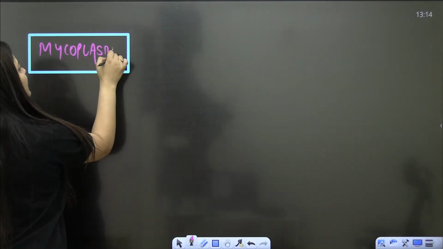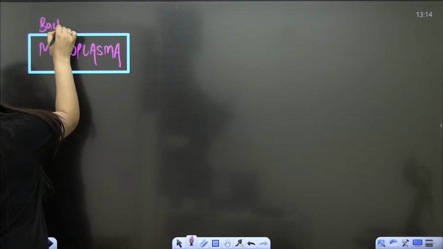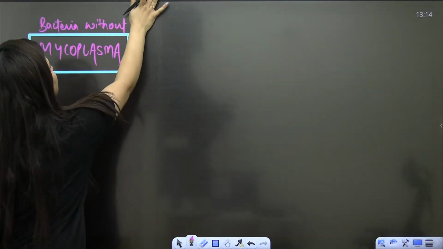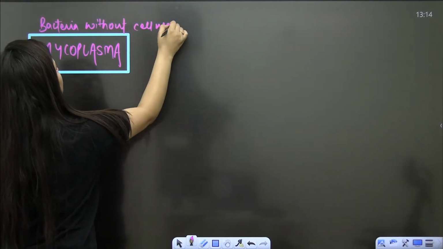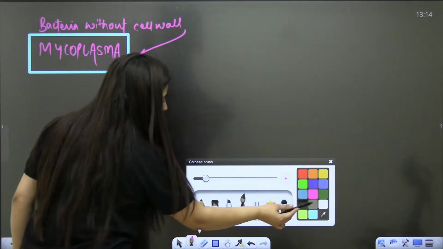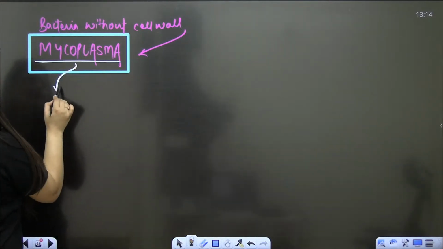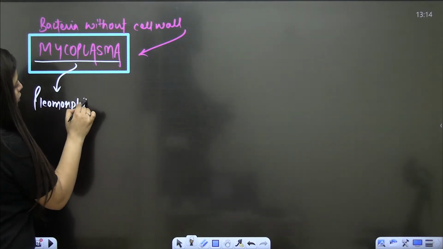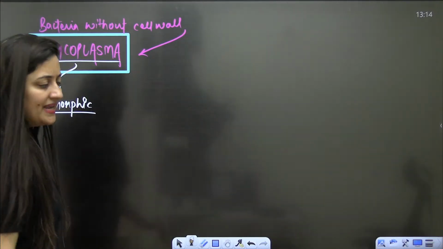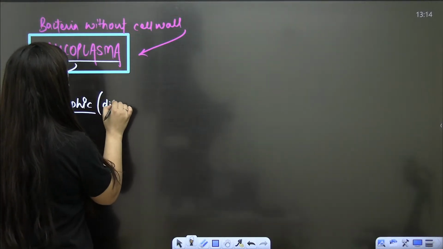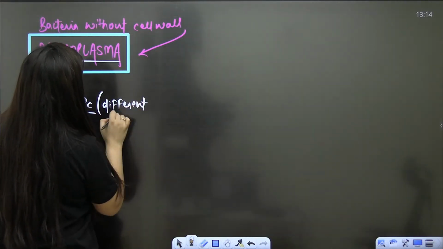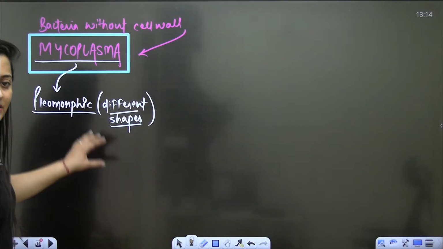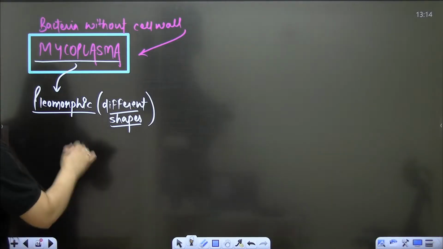Mycoplasma. In the last class I explained it. It's a bacteria without a cell wall. So the example is mycoplasma. Because it is without a cell wall, it is pleomorphic. What is the meaning of being pleomorphic? It means it has different shapes.